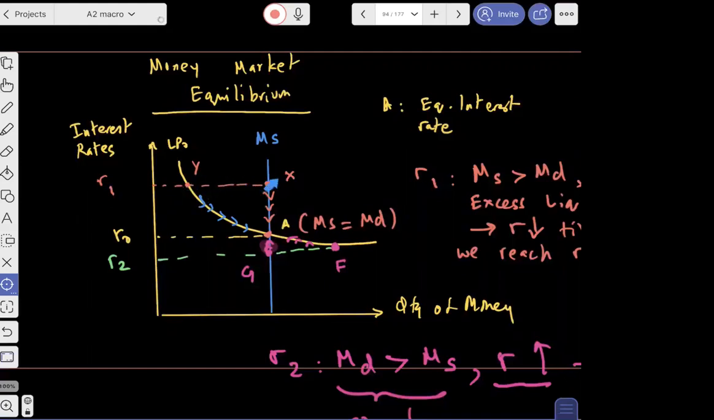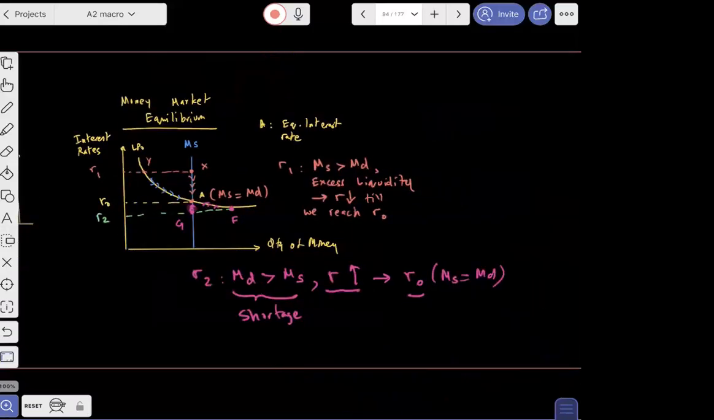This excess liquidity or surplus of cash means people will be like, you know what, let's start to lower our rates to loan to people, and that's where there will be a downward pressure on interest rates till we come back to equilibrium at R naught. At R naught, there is neither a surplus nor a shortage, and therefore you come back to an equilibrium. Okay, awesome.